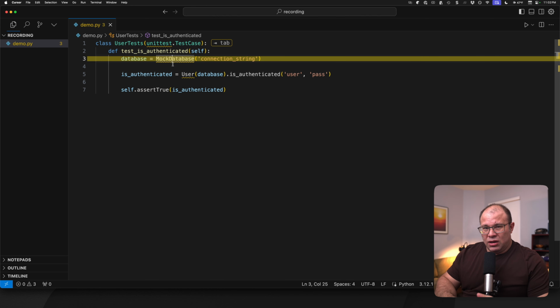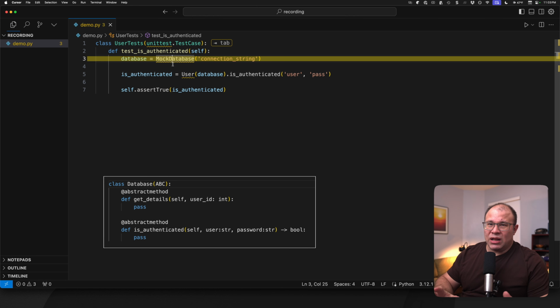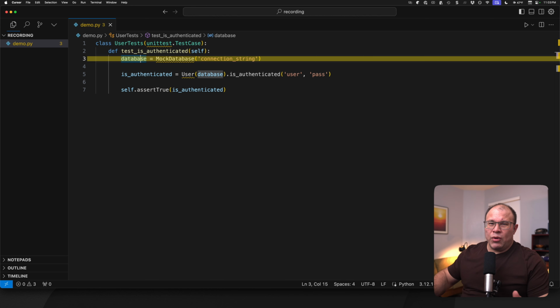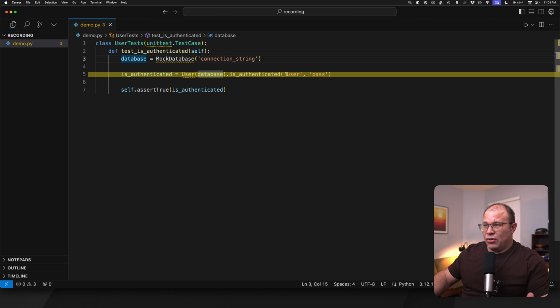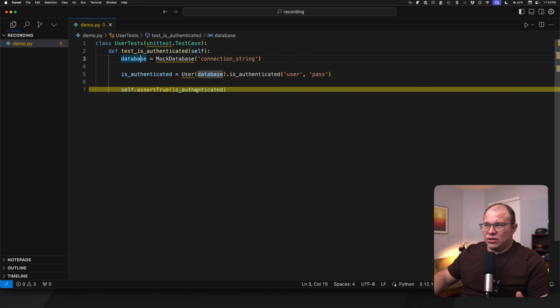And again, the mock database implementation inherits from the parent database class and implements the expected behavior on that abstraction. We could also use the built-in mock class in Python to achieve the same effect. But I wanted to demonstrate the power of subclassing. And so we take the database variable and pass it into the user. In this example, we're calling the is authenticated method. And then we're checking that it's true.